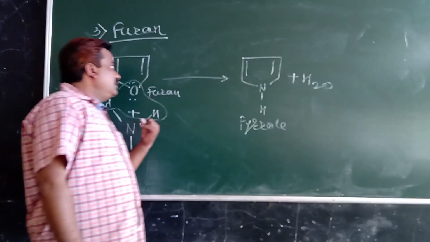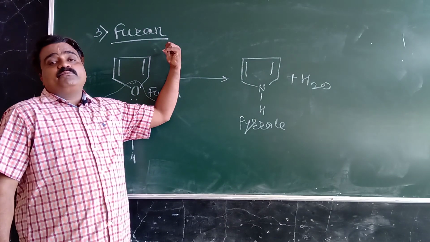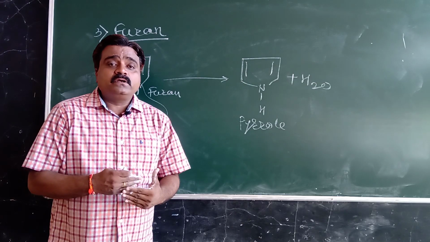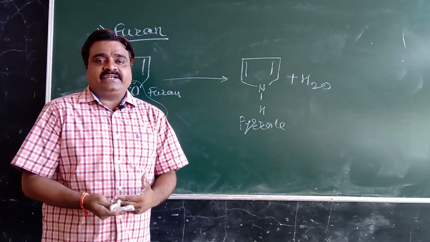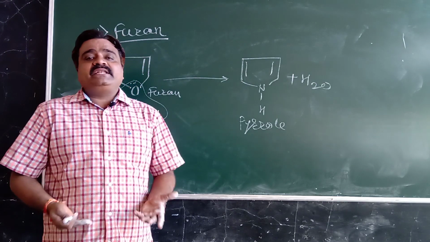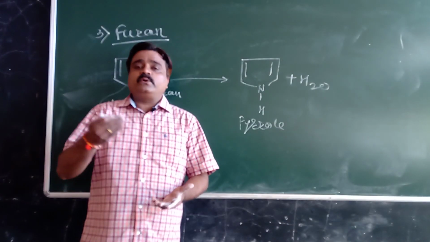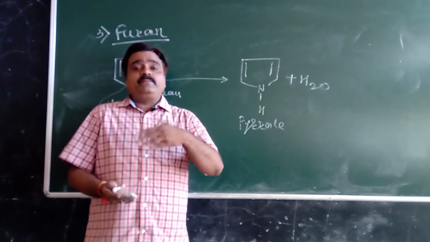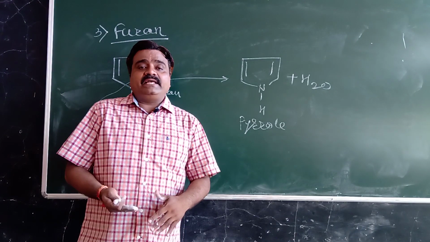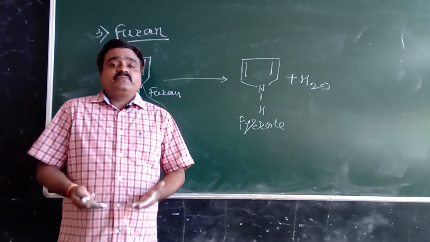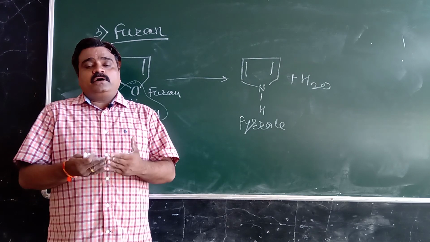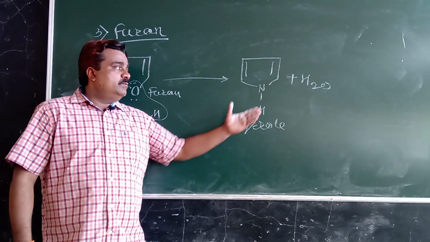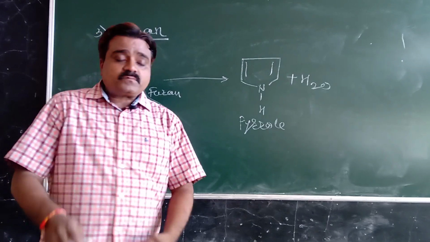And third one is preparation from furan. Means preparation of one heterocyclic compound from another heterocyclic compound. Because furan is also a heterocyclic compound and pyrrole is also a heterocyclic compound. So we have to prepare pyrrole from furan. Then this furan is treated with ammonia that gives a pyrrole after removal of water molecule.